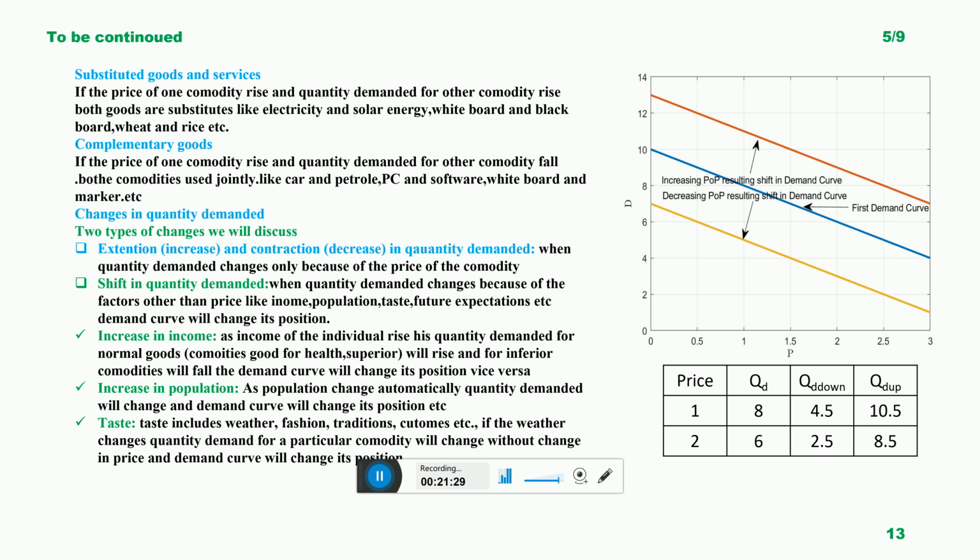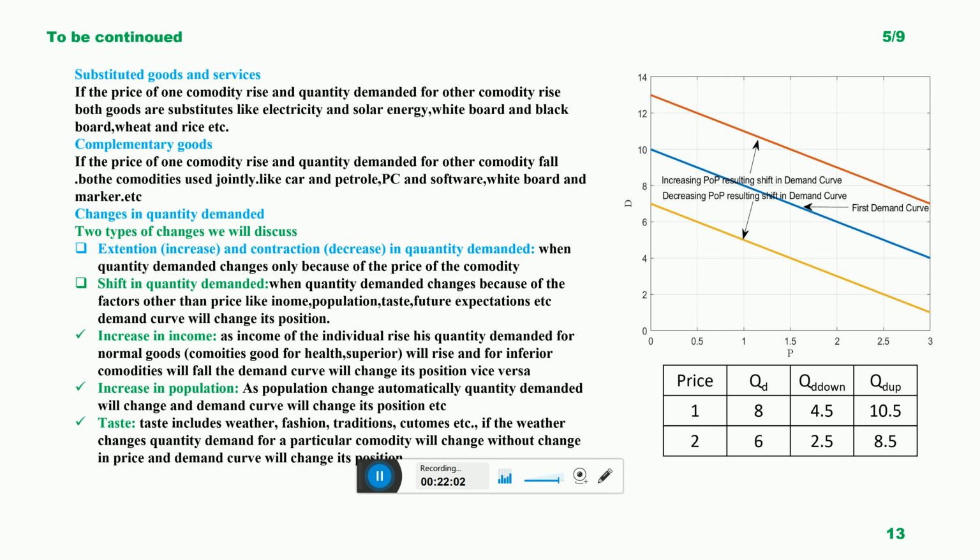So when the price increases, the quantity demanded of that commodity will decrease, and when the price decreases, the quantity demanded of that commodity will rise. This increase and decrease in quantity demanded because of the change in price is called extension and contraction in quantity demanded. And in this case, movement will be along the demand curve, the negatively sloped curve.